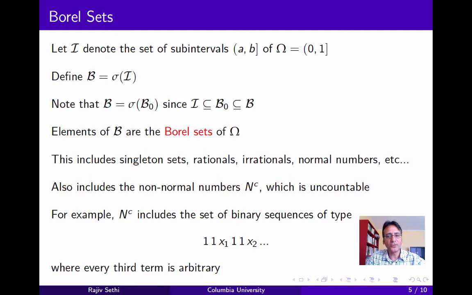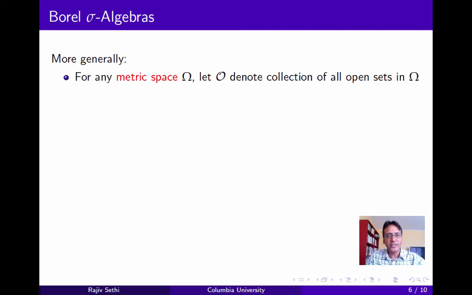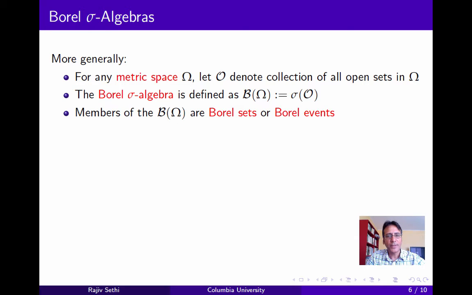Now to see that this is an uncountable set, note that it includes binary sequences of the type shown on the slide, where every third term is arbitrary, but all other terms are 1. Clearly the set of such sequences belongs to the complement of the normal numbers. And you can see that this set has a one-to-one correspondence with the set of all binary sequences, and is therefore uncountable. Now more generally, for any metric space omega, if we let O denote the collection of all open sets in omega, then the Borel sigma algebra for omega is simply defined as the sigma algebra generated by this collection of open sets. And members of this sigma algebra are called Borel sets or Borel events.